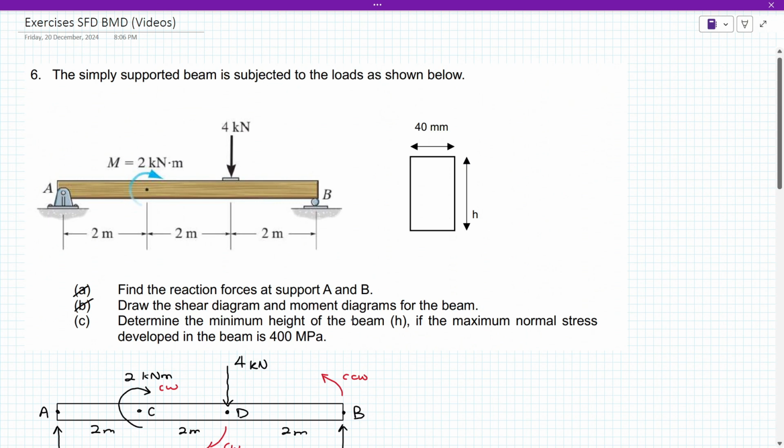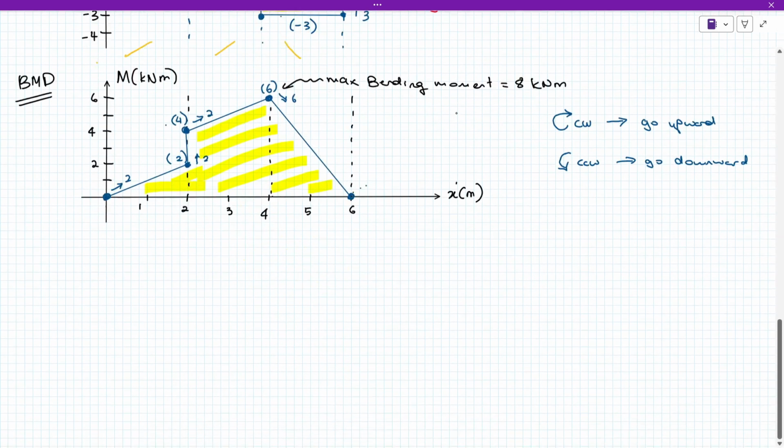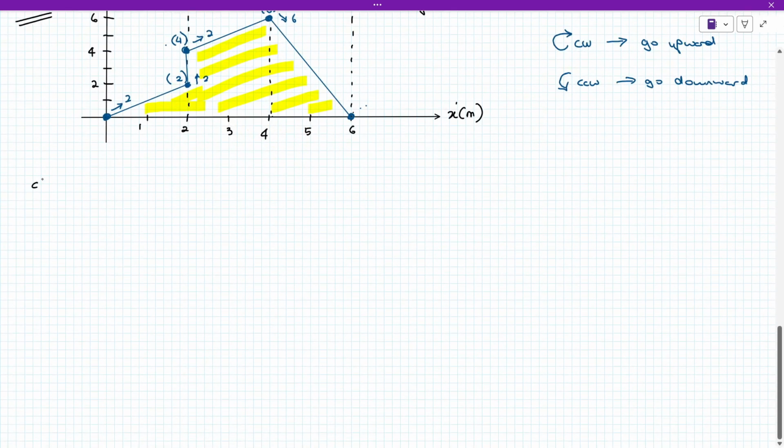Now, let's determine the minimum height H if the maximum normal stress is 400 megapascal. So, what is H? So, kita ada cross sectional 40 kali H lah. Right, so we go here, C lah. Okay, kalau kita draw balik kita punya shape tadi, shape or cross sectional area. Right, so dia 40 kali dengan H.